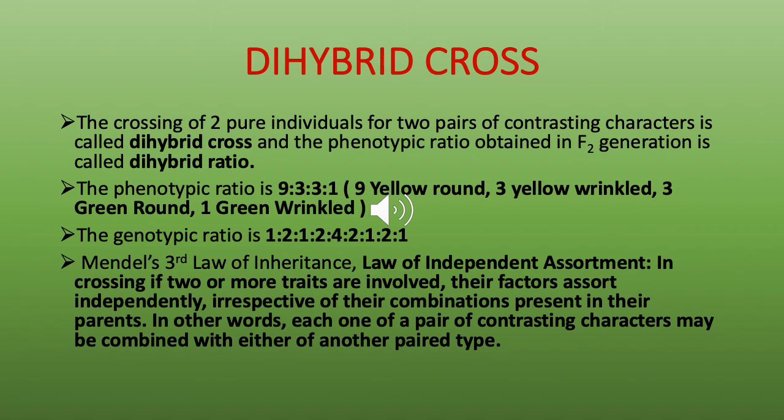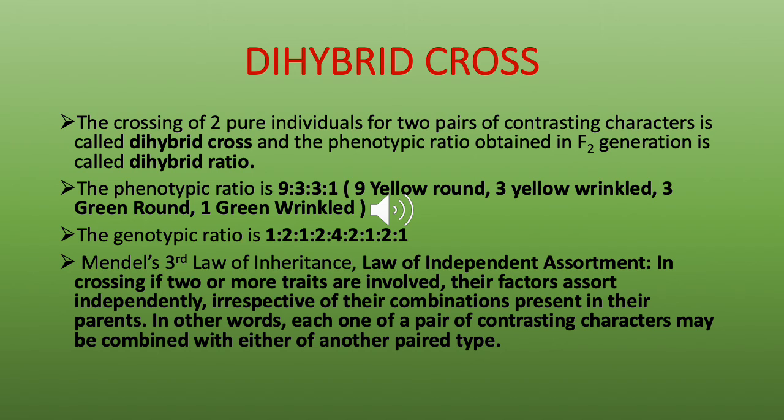So based on this dihybrid cross, Mendel gave the third law of inheritance, which is the law of independent assortment. He said that in crossing, if two or more traits are involved, their factors assort independently, irrespective of their combinations present in their parents.